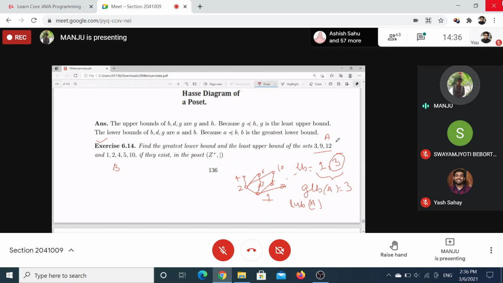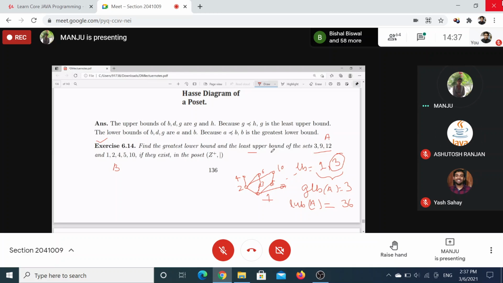That means you take the common multiples, and then take the least for the least upper bound. There are an infinite number of upper bounds, and for the least upper bound you take the LCM of all three, which is 36. All multiples of 36 will work, but we needed only the least upper bound.